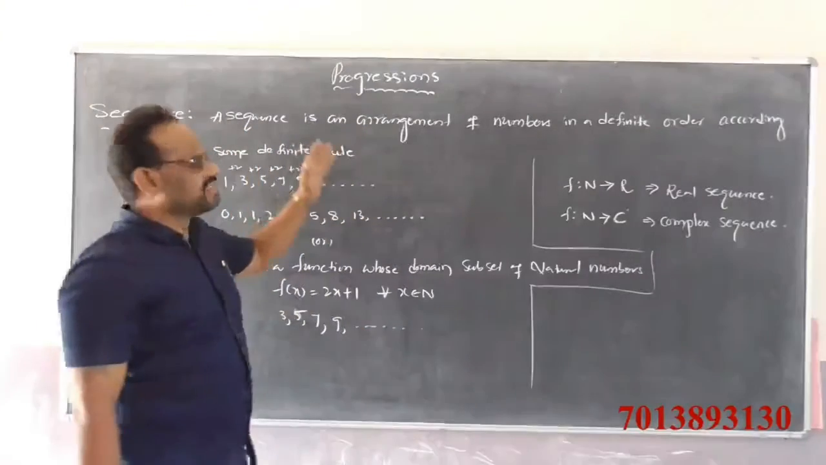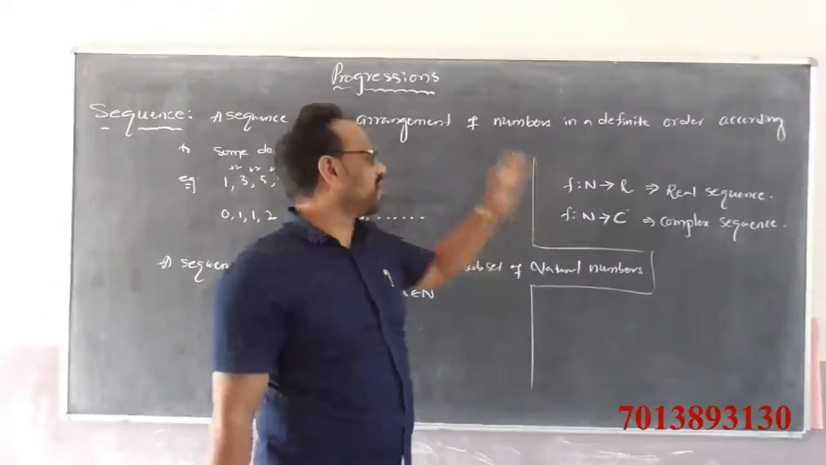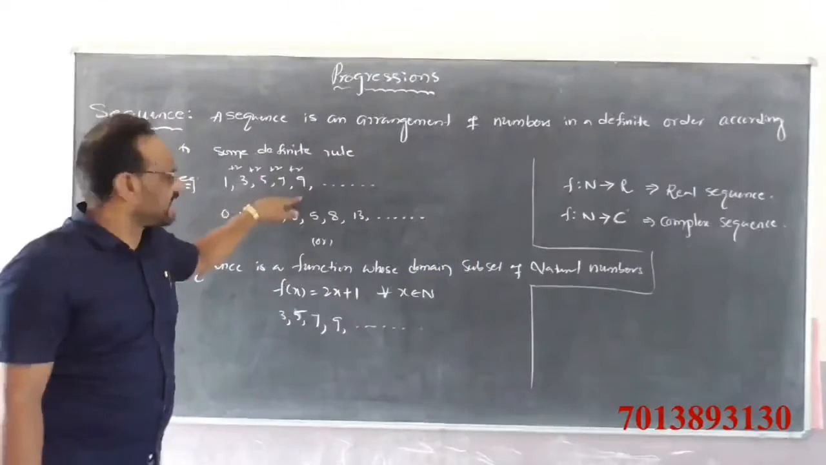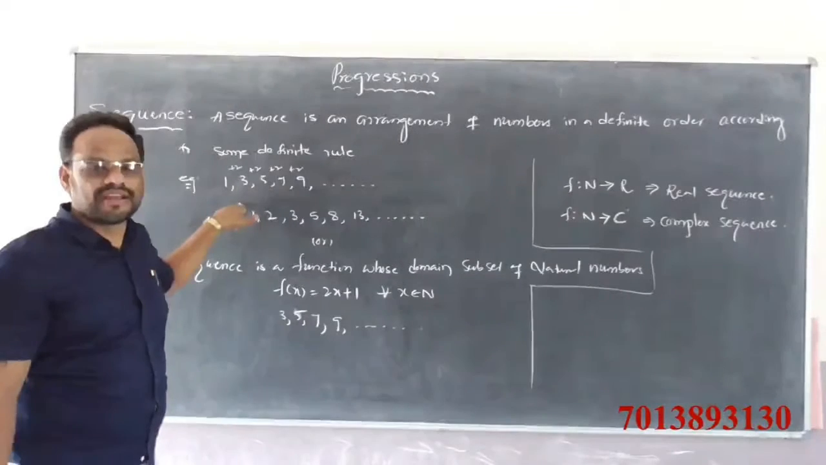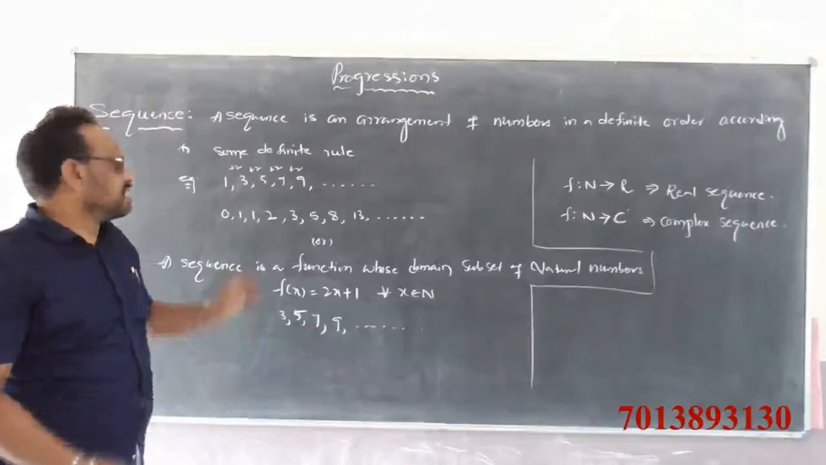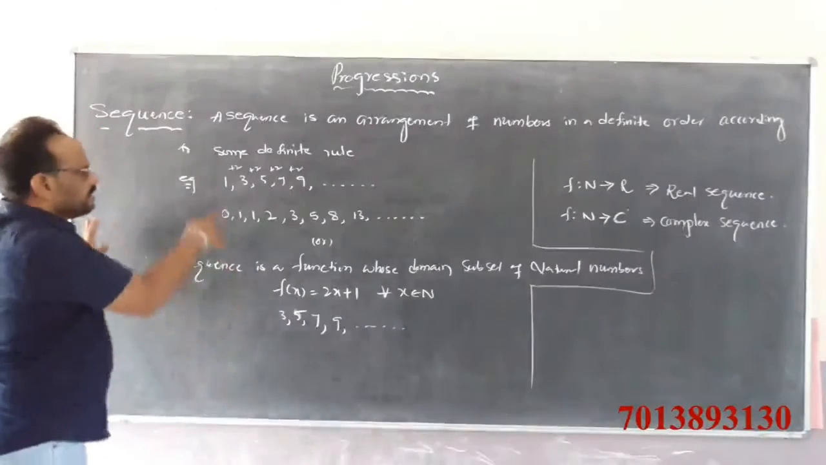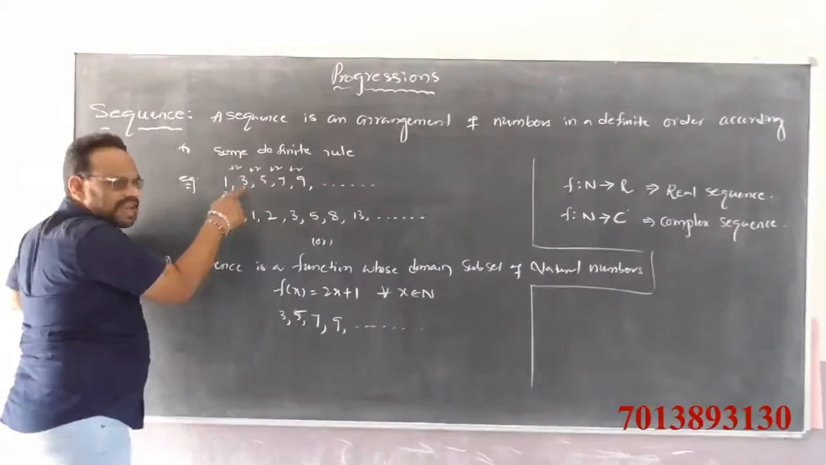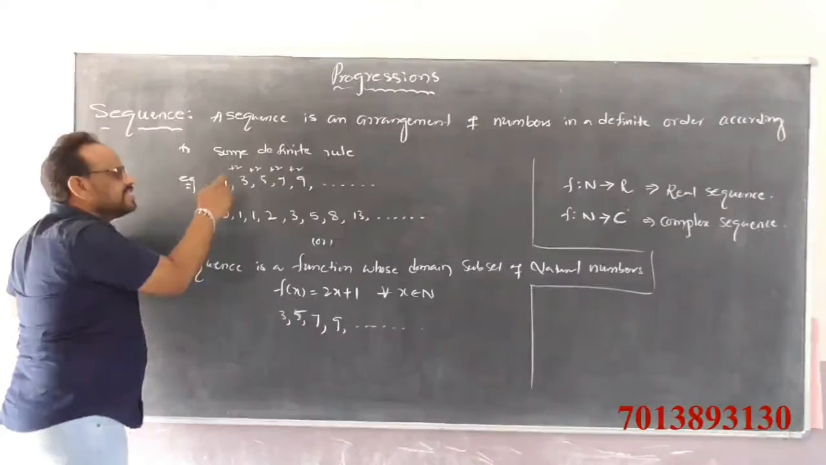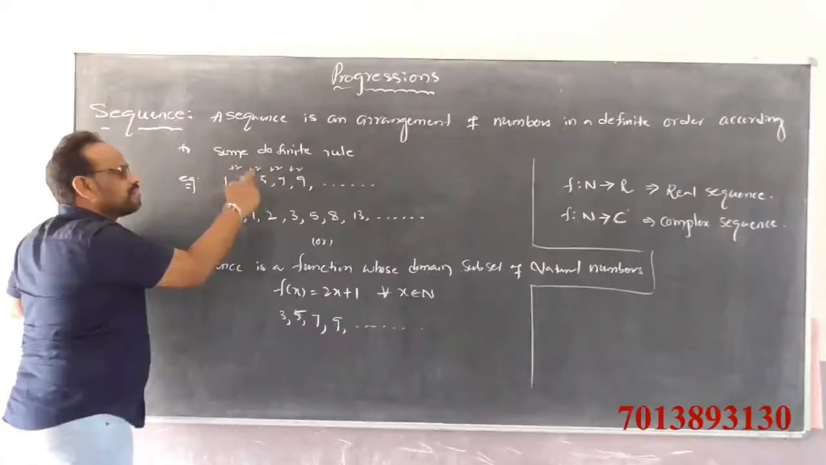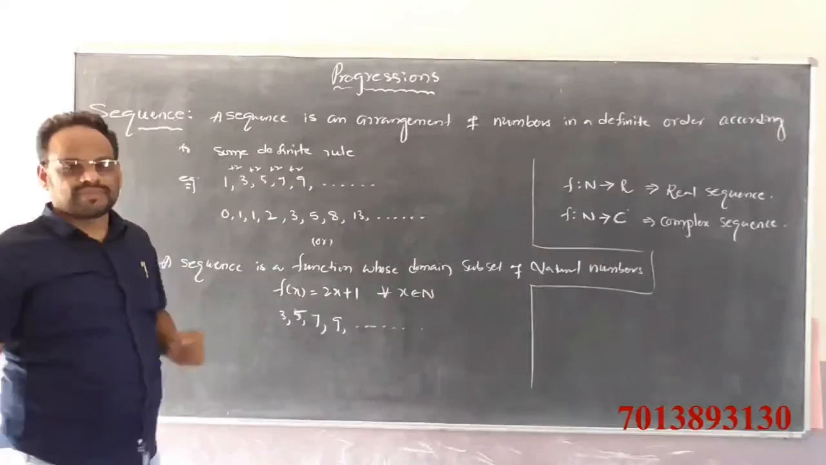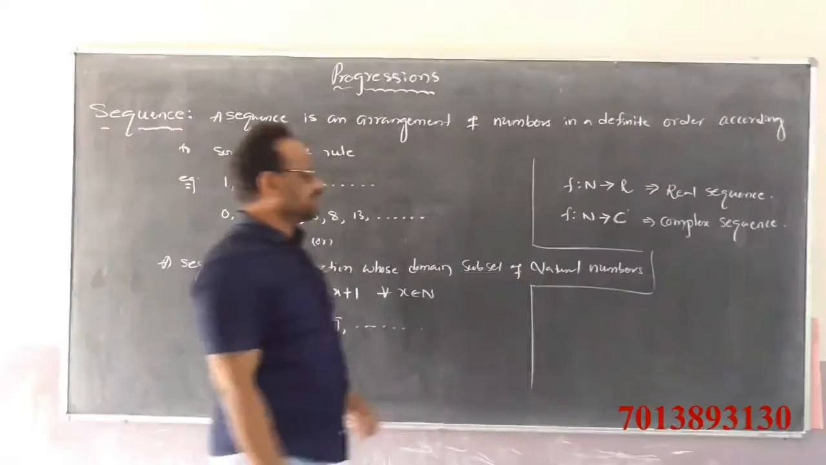Observe here, a sequence is an arrangement of numbers in a definite order according to some rule. In a sequence, which is nothing but an arrangement of numbers, each number is called a term.